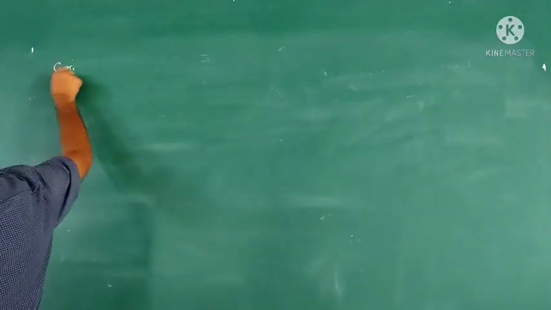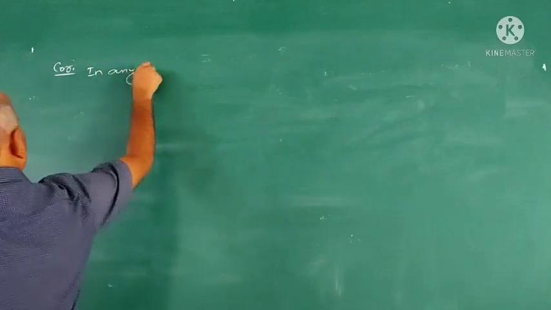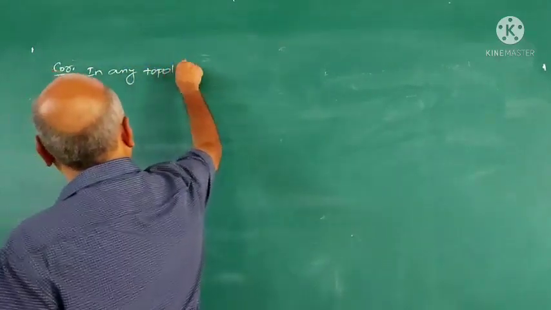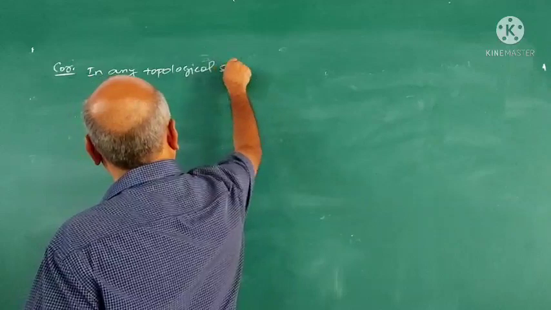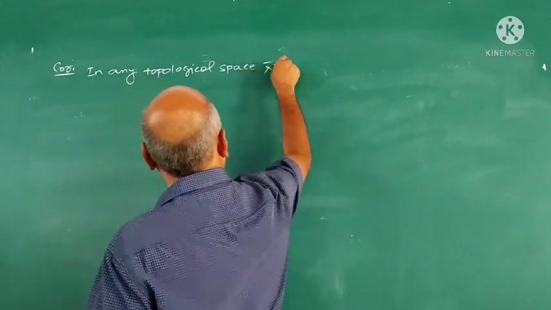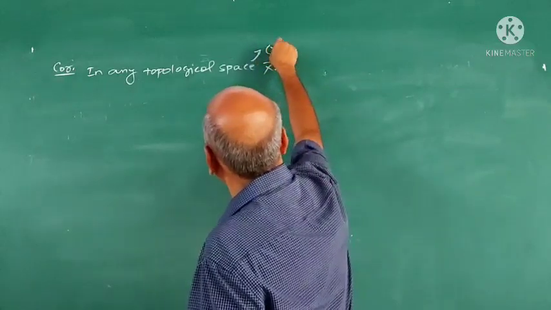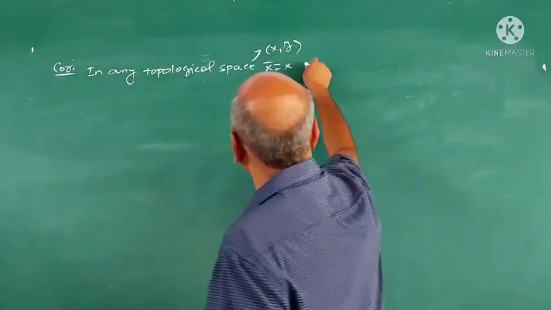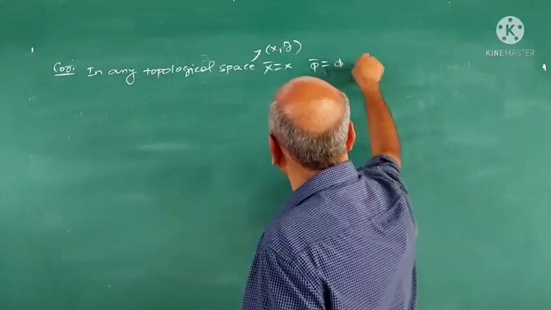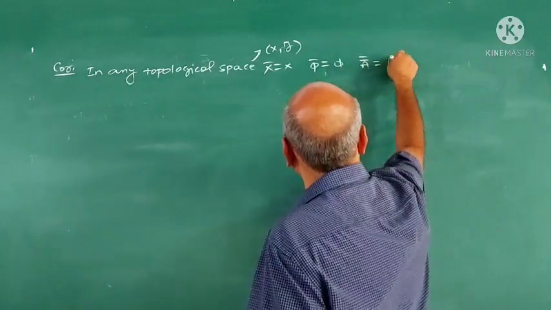Immediate corollary to this: in any topological space, X closure is X, phi closure is phi, and closure of A closure is A closure.